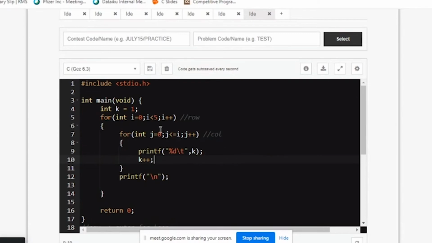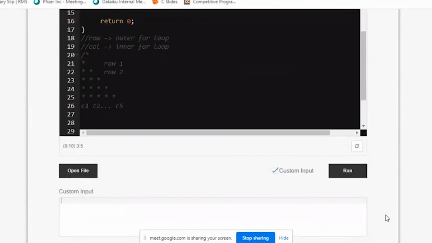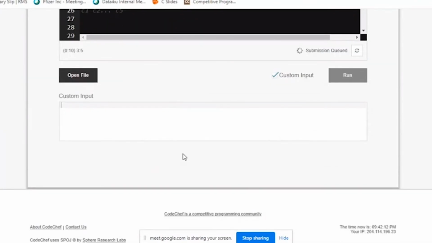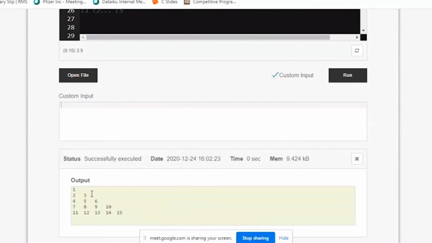This was a question. You can play with these patterns. I'm going a little bit fast to cover it in the session. So I have taken an external variable. Each time a loop runs, k gets incremented, irrespective of inner loop or outer loop. Now when I run this program, you can see those 1, 2, 3 patterns. See, 1, 2, 3, 4, 5, 6, 7, 8, 9, 10. So this is called Pascal's triangle.